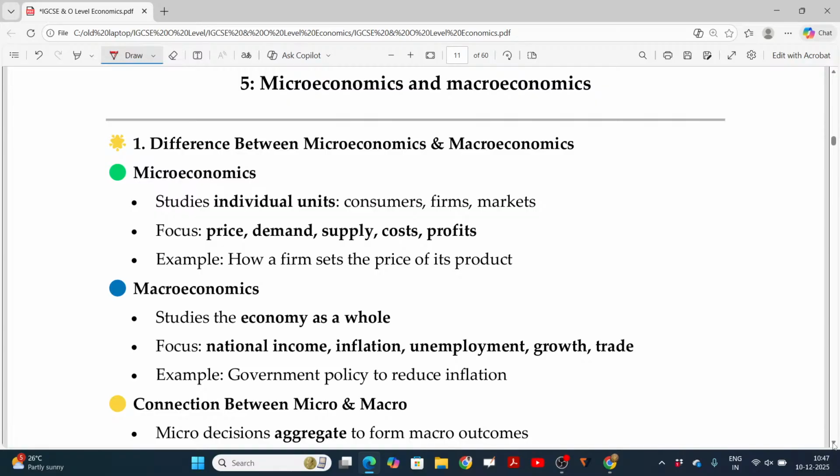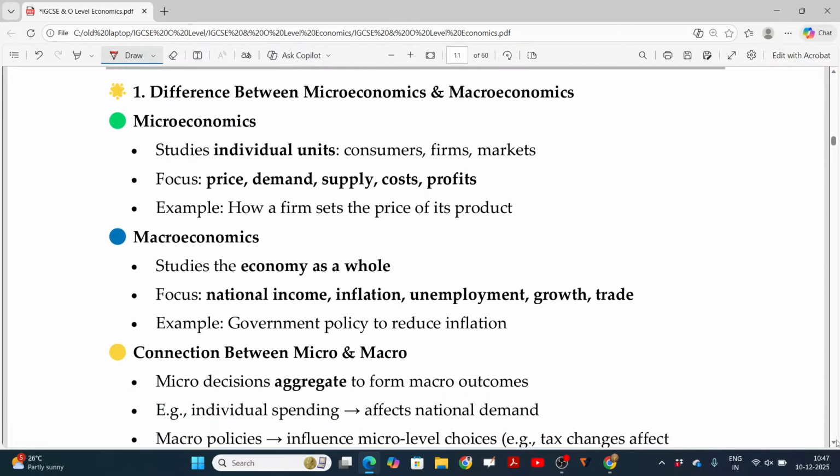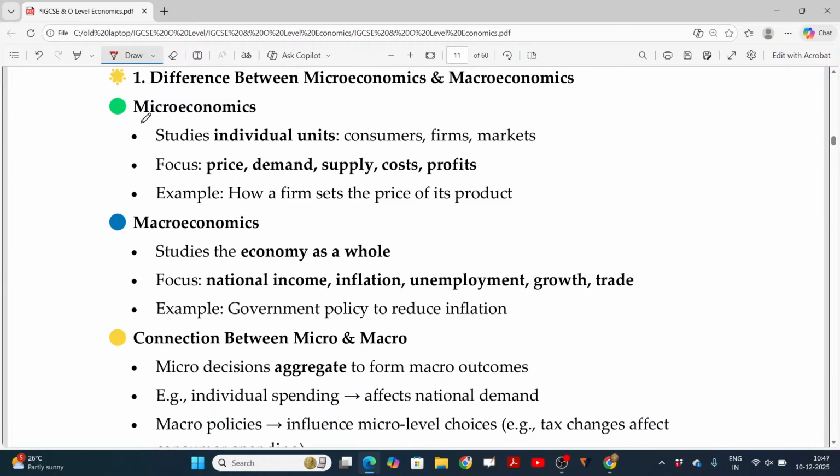Allocation of resources. Here, you have to understand a small difference between microeconomics and macroeconomics. Microeconomics is nothing but a study of individual units, like the behavior of a consumer or the producer, being the firms, and markets where consumers and firms are meeting and exchanging their goods. We study the behavior of consumers, behavior of firms, and behavior of markets.